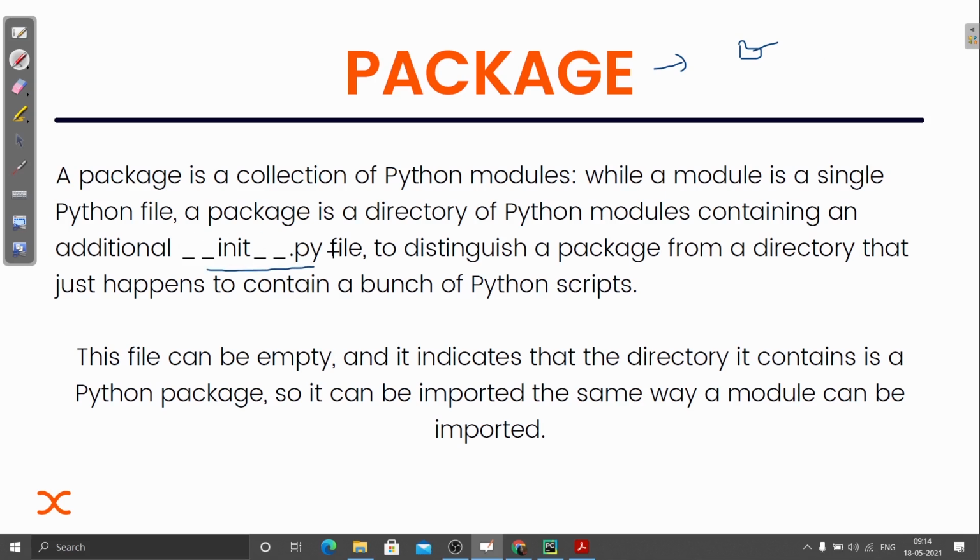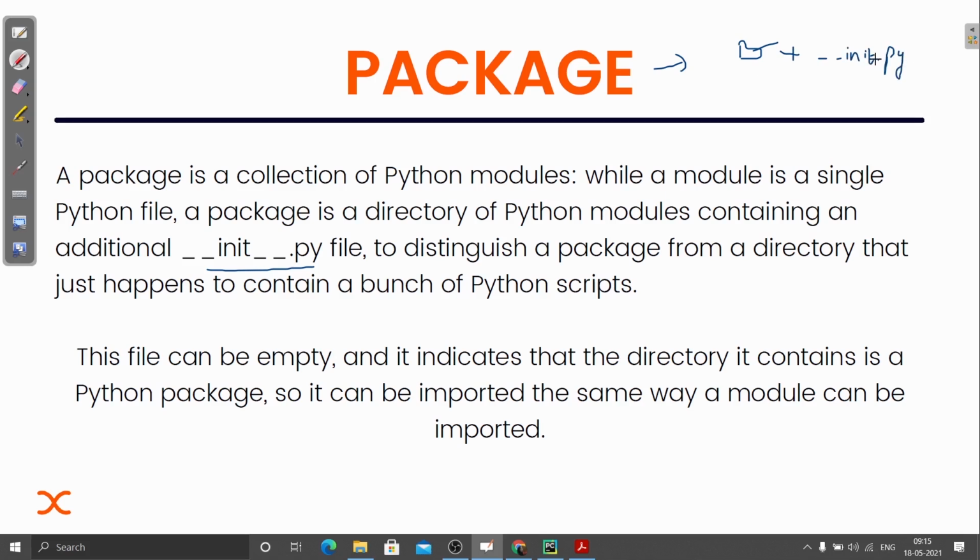It is actually an empty file, but there is a purpose for that file. It tells us that yes, it is a package, not a normal directory. So that makes it different from any other normal directory. A package is actually a directory with an __init__.py file.